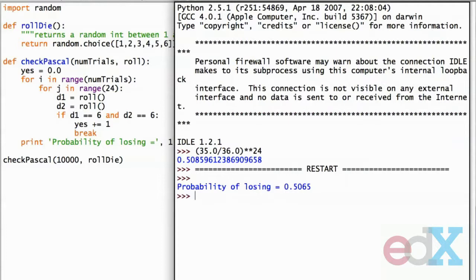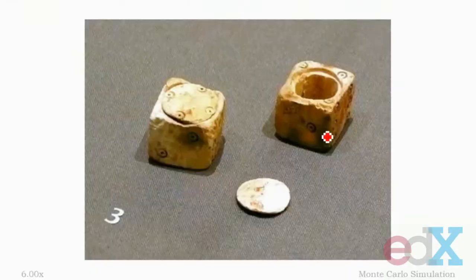Now we have to remember that both Pascal's math and my simulation only hold under the assumption that each die is fair, i.e. the outcome of a roll is truly random and each of the 6 outcomes is equally probable. That's not always to be taken for granted. The pair of dice pictured on this slide were excavated from Pompeii, and you can see that one of them has been opened up, and that's because there was a little weight inside there to make sure that when it was rolled, in fact, it was not equally probable that each side would end up down. More often than it should have, the slightly heavier side would end up down.